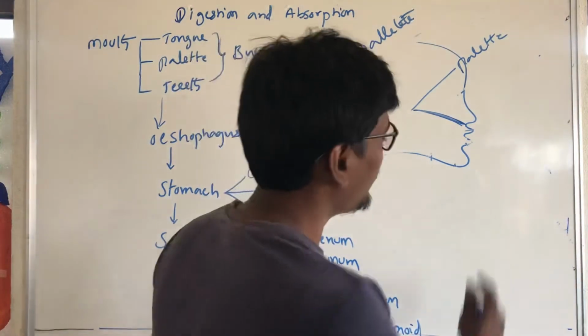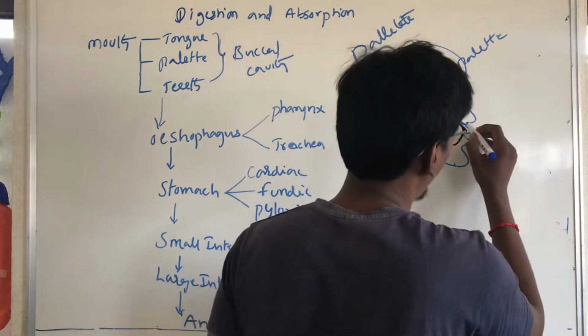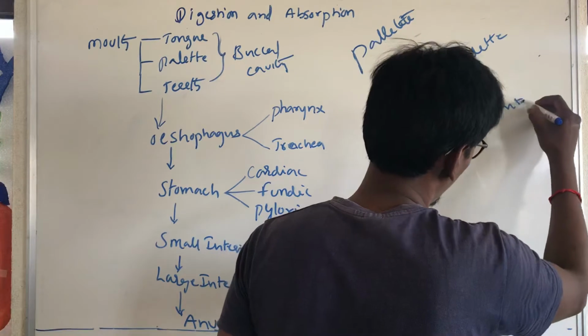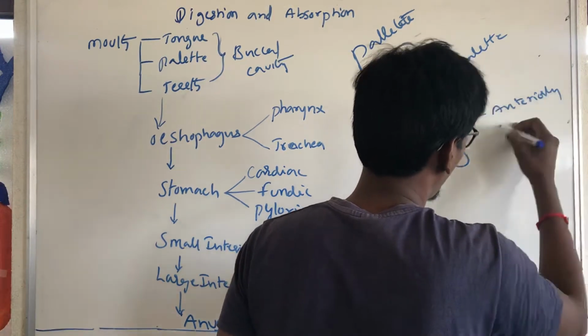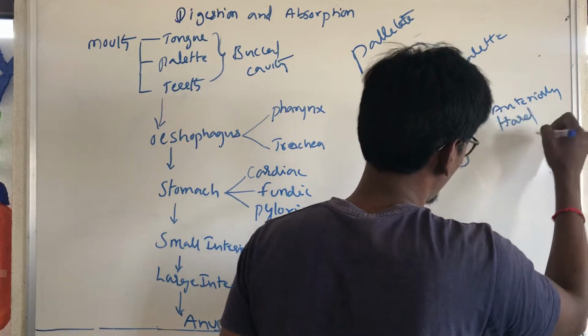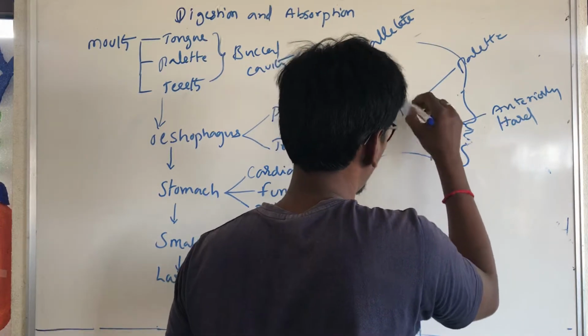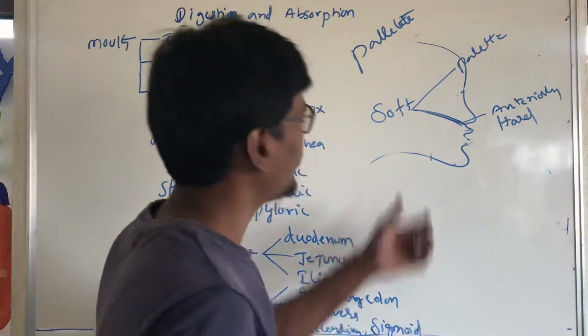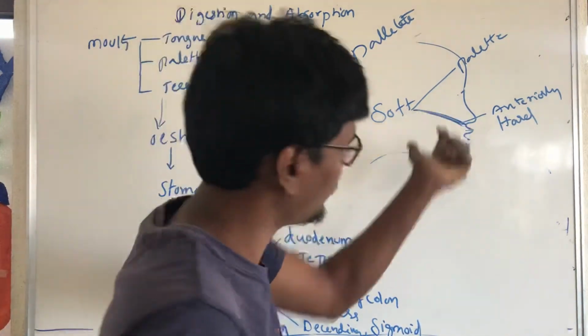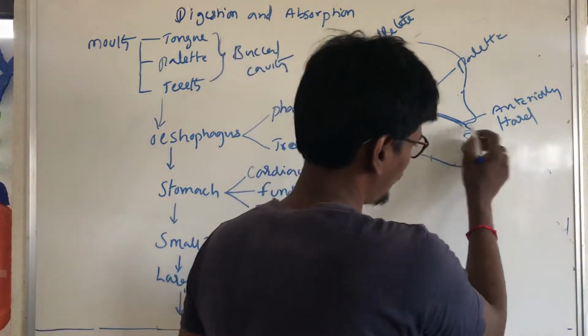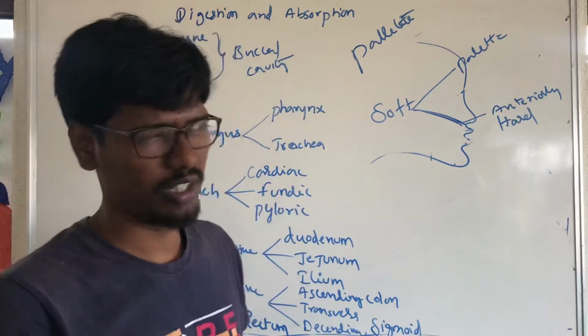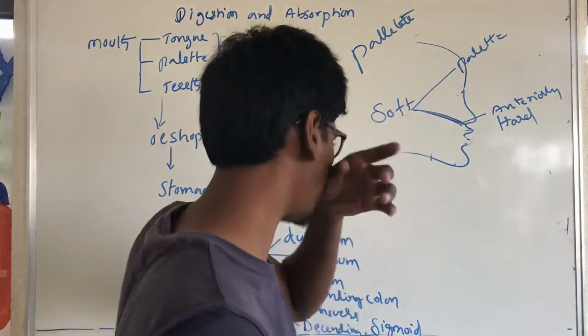Anteriorly it is the hard palate. Posteriorly it is the soft palate. It is made of skeletal muscles and bones.